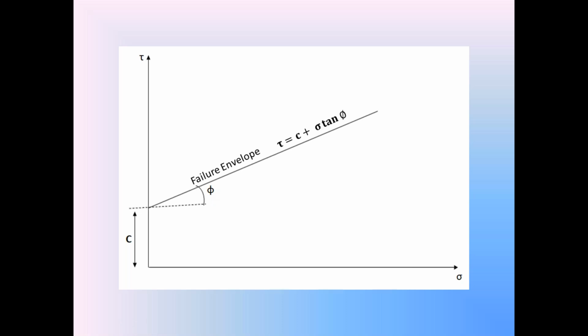Now, if the stresses in the cohesive soil, either the normal stresses or the shear stresses, are below this failure envelope, the cohesive soil is in the safe condition. The cohesive soil is safe. That is, no failure in the cohesive soil if the stresses in the cohesive soil lie below the failure envelope.